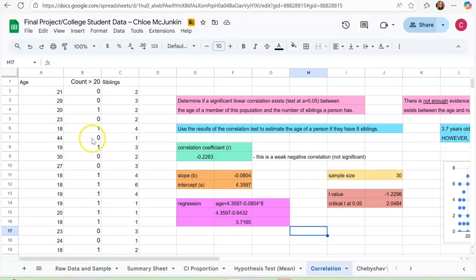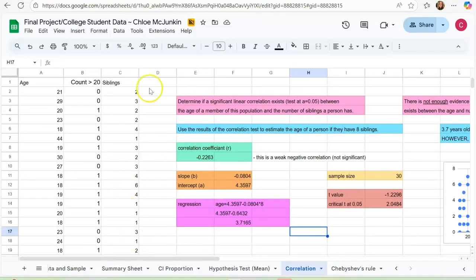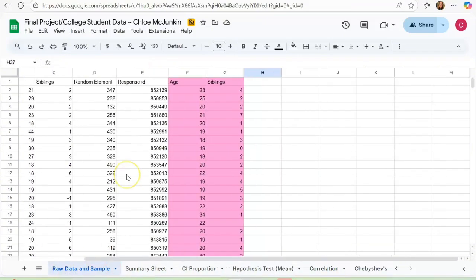So predictions for those ages may be less accurate, and they are at risk of extrapolation. Again, we only used 30 because we took that as a sample. And that's it.